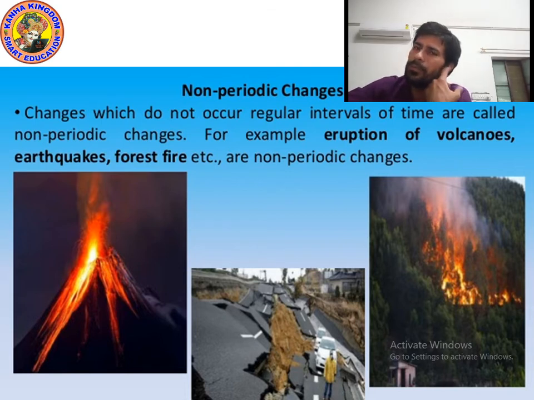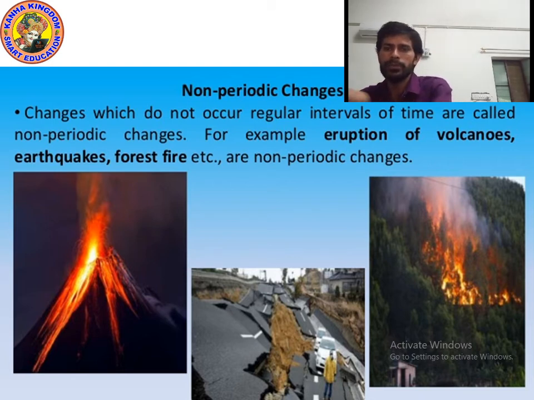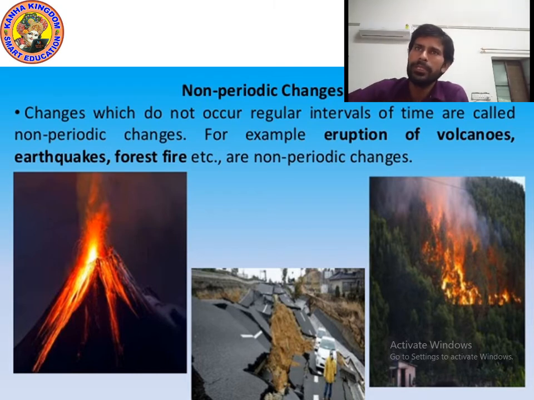Let me give you some more examples, like a cyclone. A cyclone coming is an example of non-periodic changes. So kids, I hope that you understood the meaning of periodic changes and non-periodic changes.